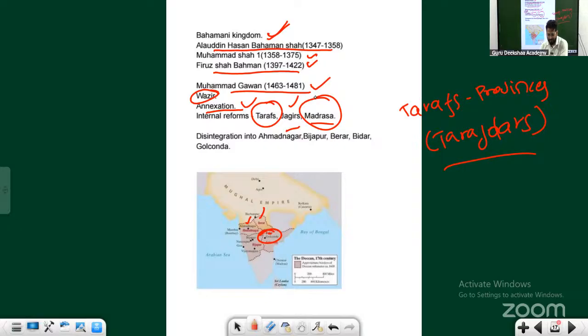During the time of the Bahmani rulers, they may have given an equal place to Hindus to worship there. It's possible, but it's very controversial, and we won't be able to get the answer sitting here.